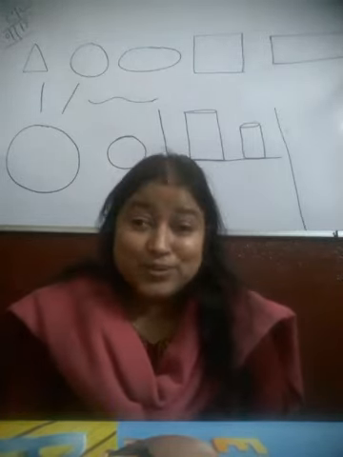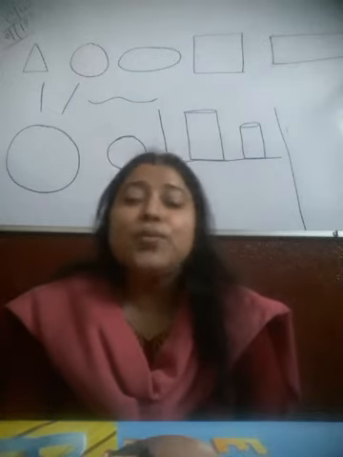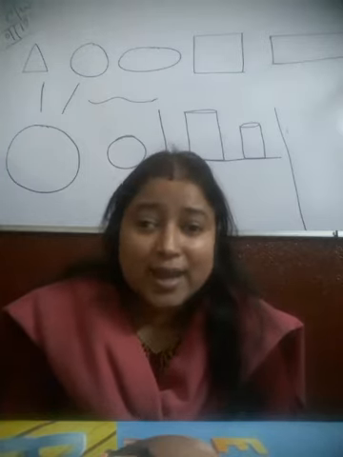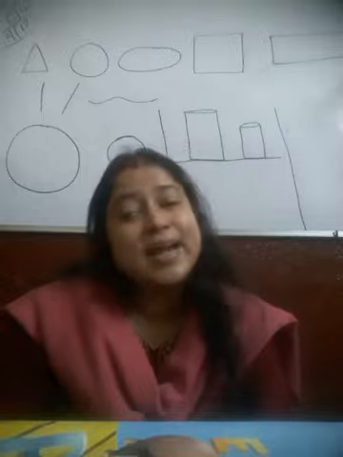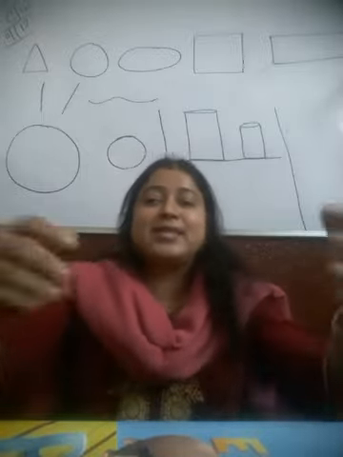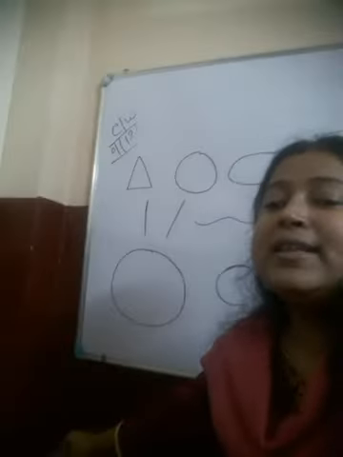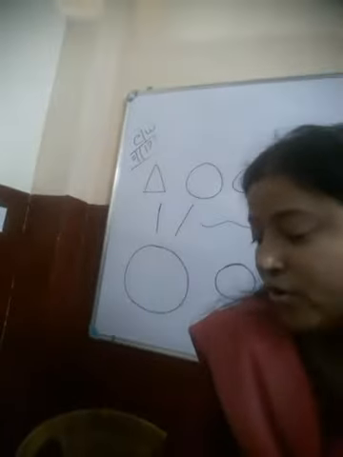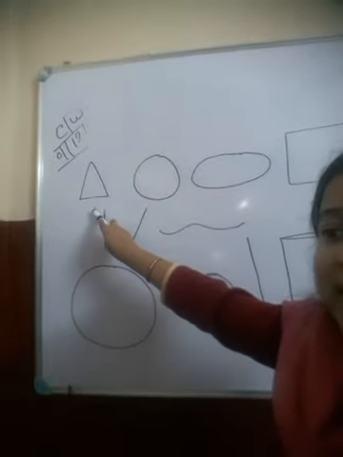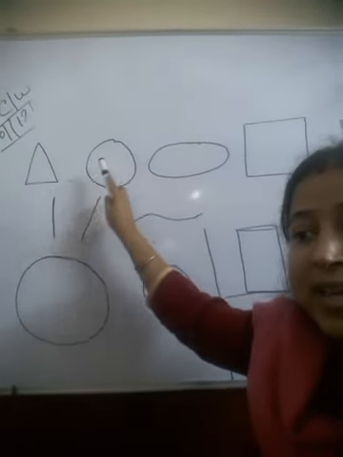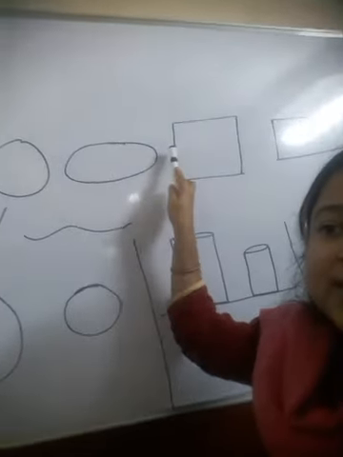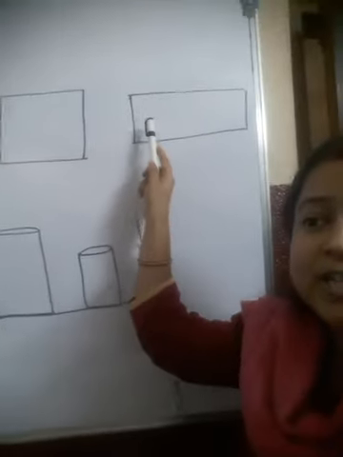Now I am coming to the concept of some shapes which you have already learned, like oval, circle, triangle, square, rectangle, etc. Let's have a glance at them. So see, on this board I have drawn so many shapes. First I have drawn a triangle, it's a circle, it's an oval shape, it's a square, it's a rectangle.